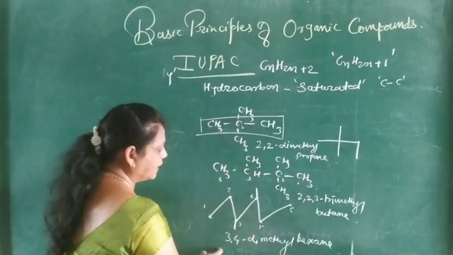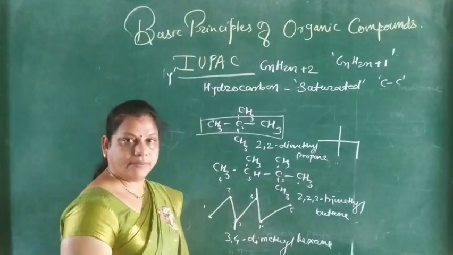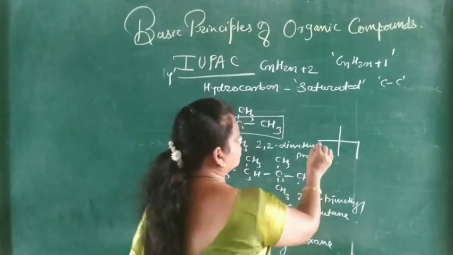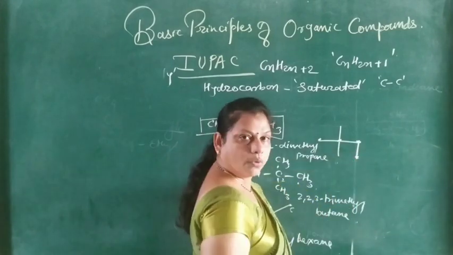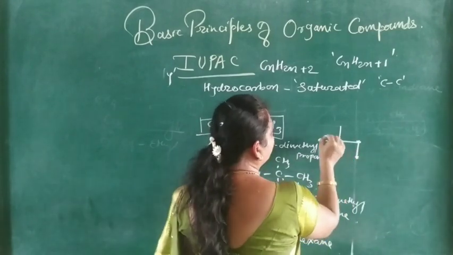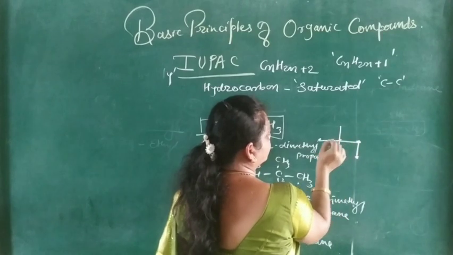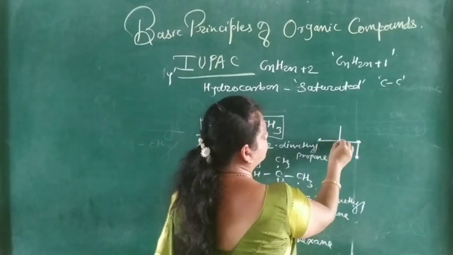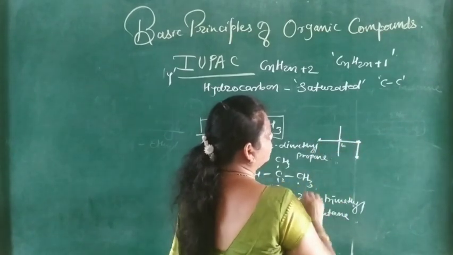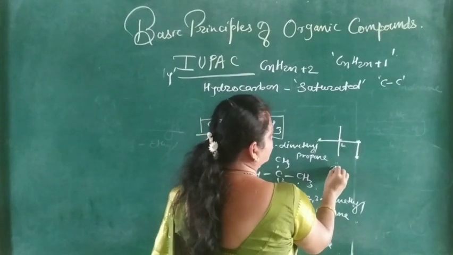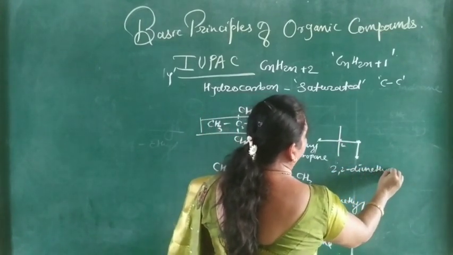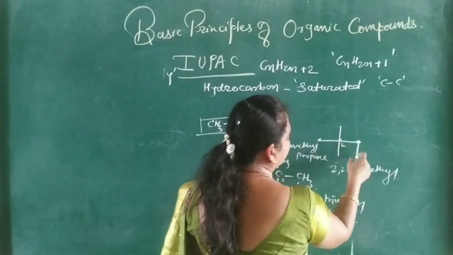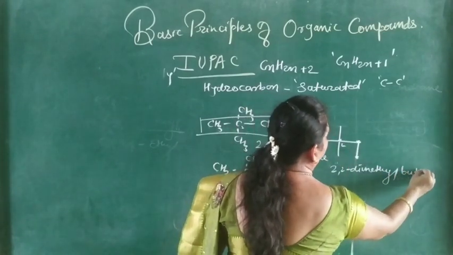The name is 3, 4 dimethyl hexane. Next, this is 1, 2, 3, 4. The local number is 1, 2, 3, 4. So at 2 there are 2 methyl groups. So 2, 2 dimethyl, and for 1, 2, 3, 4 that is butane.